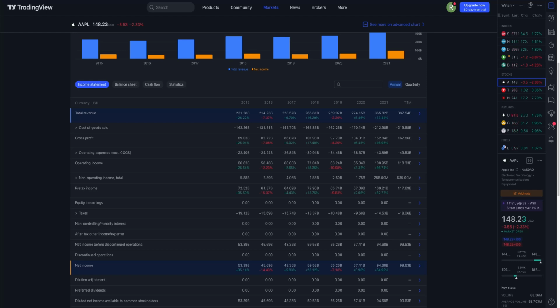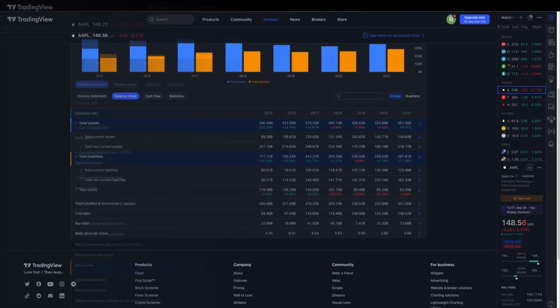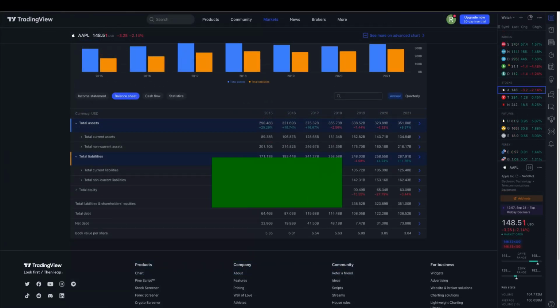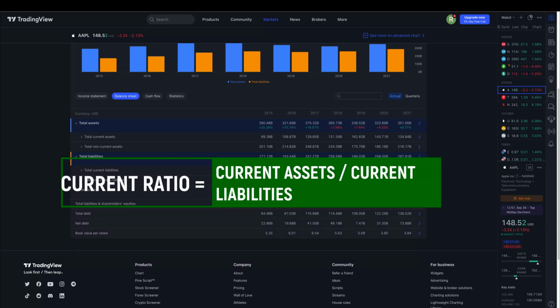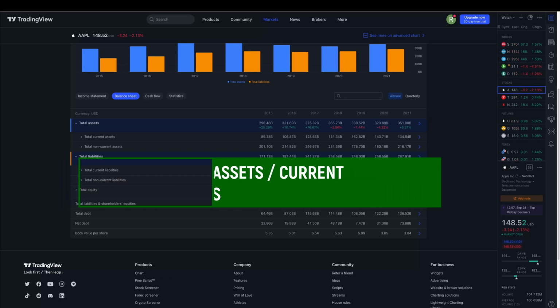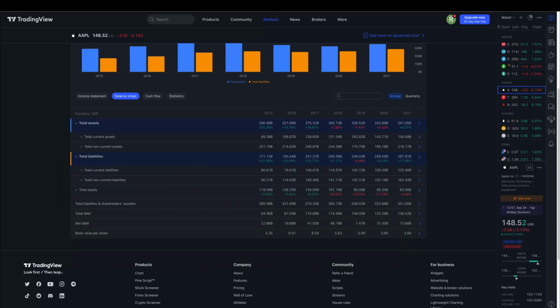The current ratio, which is also known as the working capital ratio, measures the liquidity of a company and is calculated by dividing its current assets by its current liabilities. The term current refers to short-term assets or liabilities that are consumed and paid off in less than 1 year. The current ratio is used to gauge a company's ability to pay back its liabilities, debt and accounts payable, with its assets: cash, marketable securities, inventory, and accounts receivable.